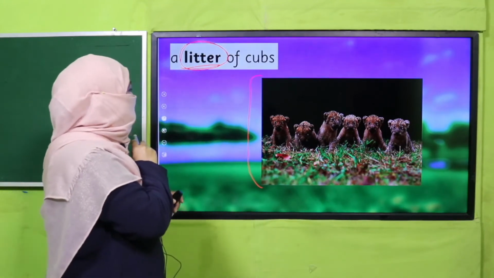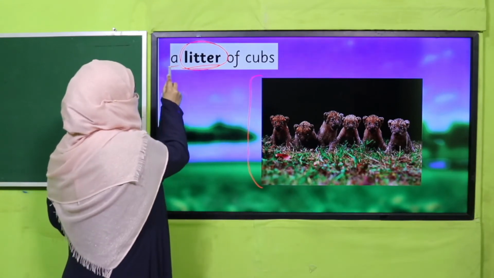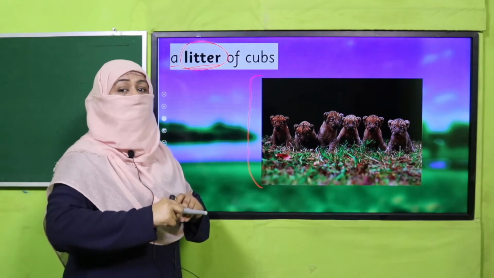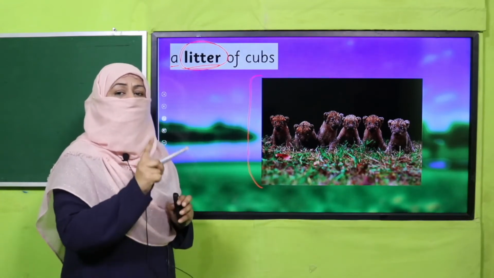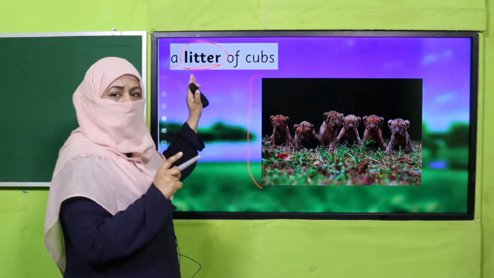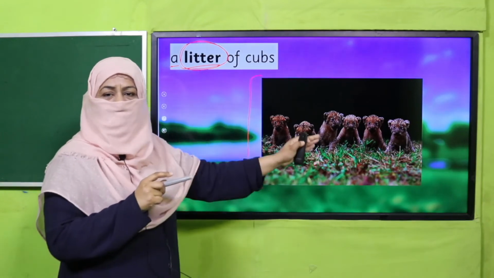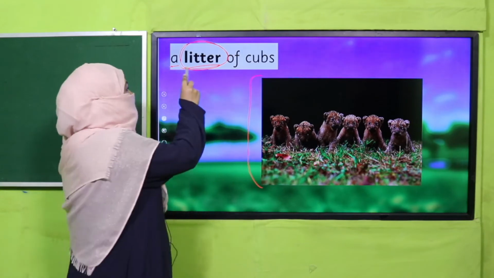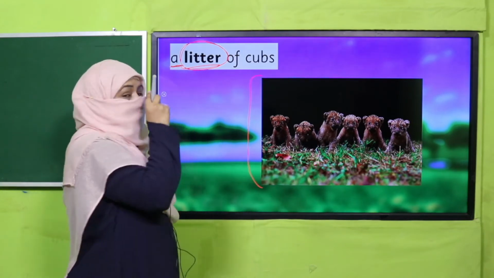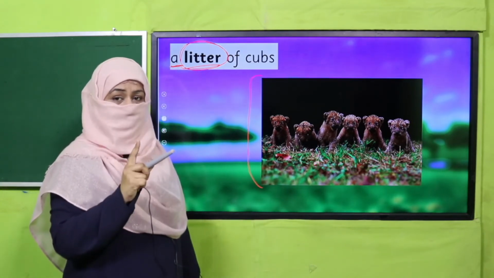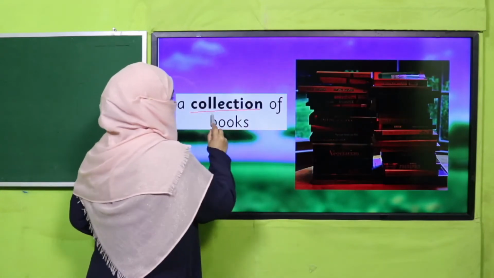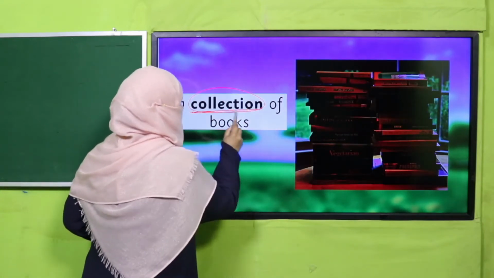Okay, and one thing I want you to look at: because we are taking it as a unit, that's why this one word, no doubt it's representing more than one, but because it is taken as one, that's why we treat it as a singular noun in sentences. All right. A collection of books. So collection is a collective noun.